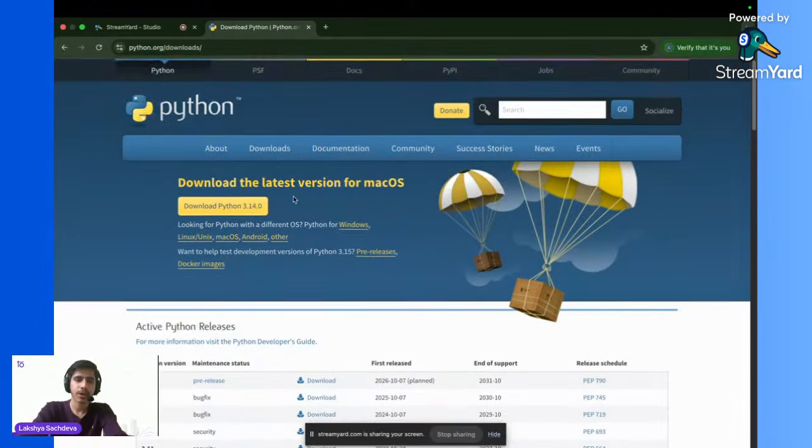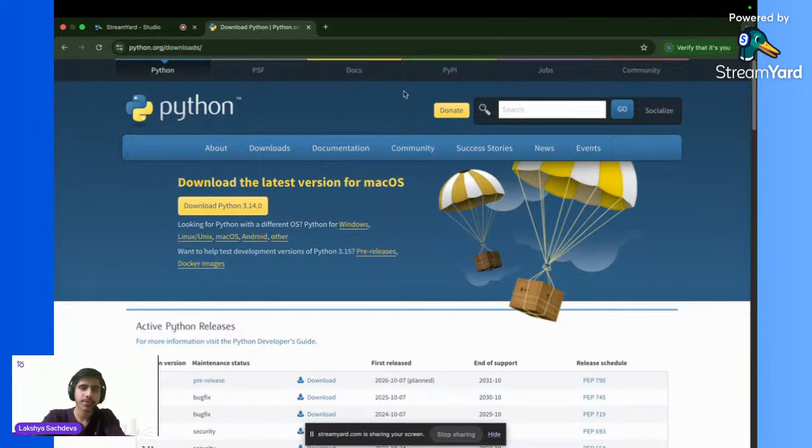Okay, so this is how you can. Okay, sir, can you explain again how each node accesses a particular? Okay, so all these queries regarding the flow and everything, I will take at the end of the session. Right now let's begin with the setup. So this is how you can simply install Python in your system.